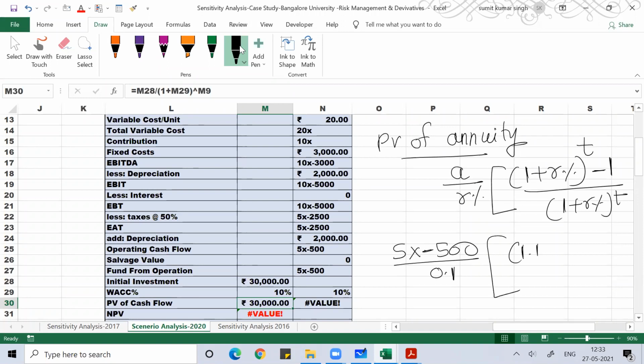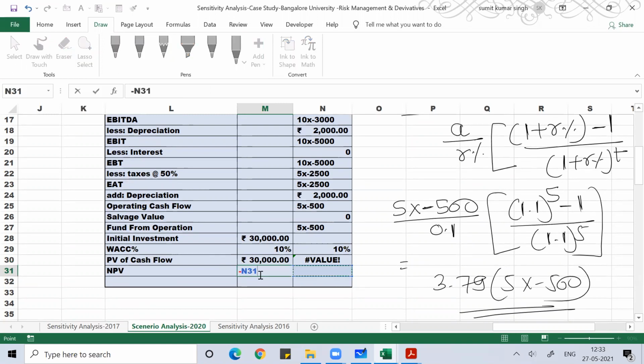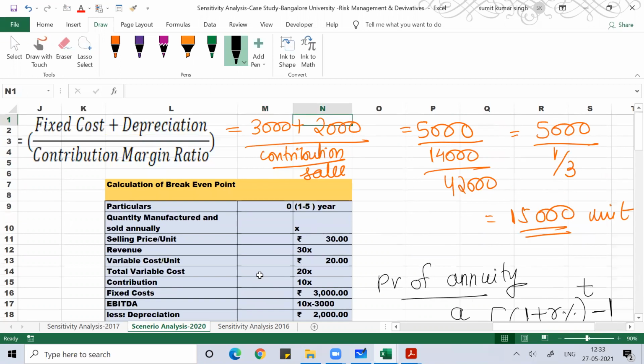With r as 0.1, this is (1.1 to the power 5 minus 1) by 1.1 to the power 5. You solve this and you will get 3.79. You will get 3.79 into 5x minus 500. This is the sum of present value of your future cash flow, and that should be equal to 30,000. If you solve it to make your NPV 0, you will get 1683 here. Clear?